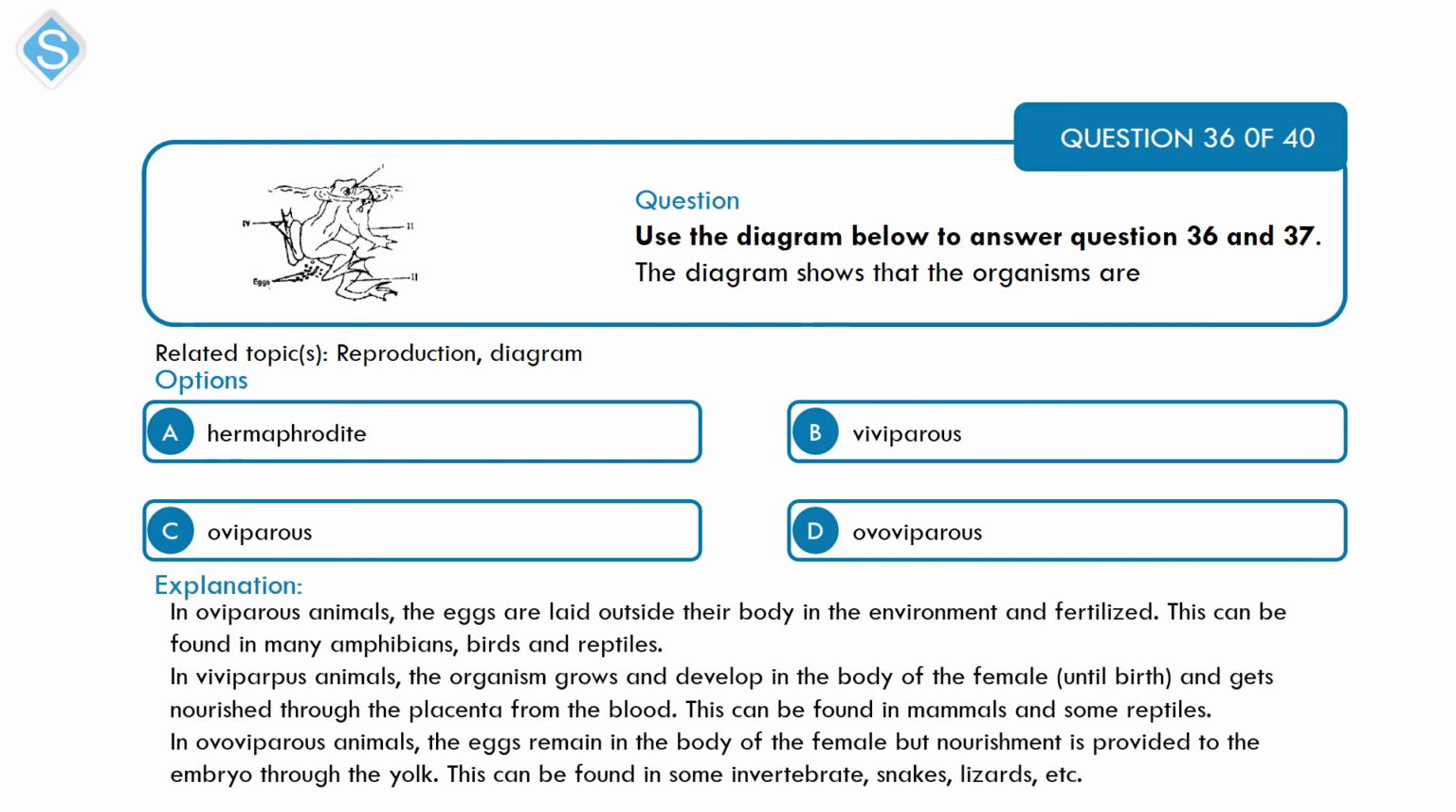Alright, as you can see in this diagram here, you have the eggs that are laid outside and fertilized outside. So external fertilization and growth of the egg is what you find in oviparous animals. That's option C. In viviparous animals, the egg is fertilized inside, and then it is laid. So you have this, for example, in hens. While the last one, ovoviparous animals, the egg remains in the body of the female, while nourishment is produced through the embryo, through the yolk.